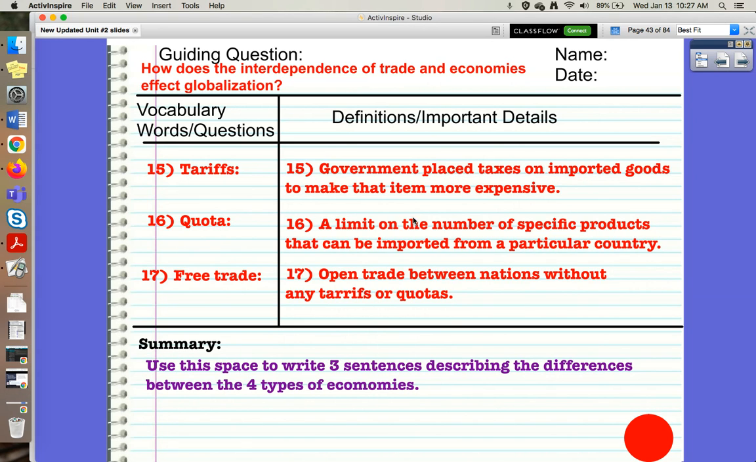There are quotas, which is a limit on the number of a specific product that can be imported to a particular country. We have quotas in our country for cars from foreign places and for weaponry. Free trade is open trade between nations without any of these things. We do have free trade agreements with several countries. Please write 3 sentences here in your summary section.